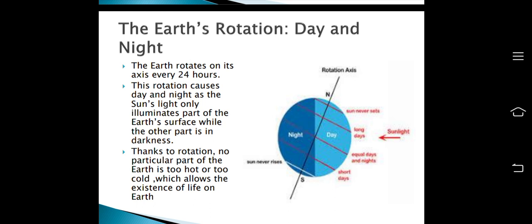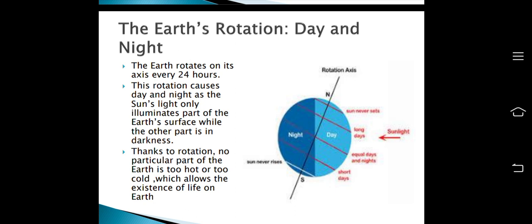So in this diagram, let's see that one part is night and the other part is day. The lighter part here, at which the sunlight directly falls, causes day, and the area in which the sunlight doesn't fall directly, where the sun never rises, causes night.